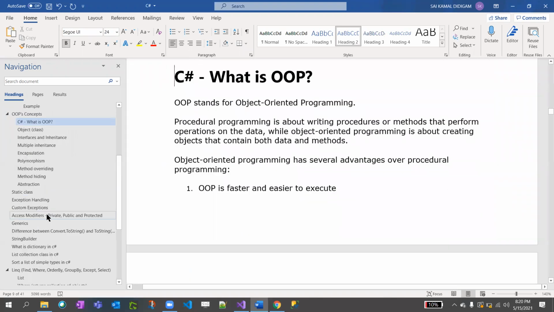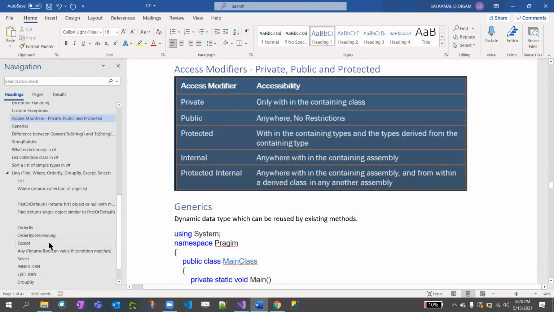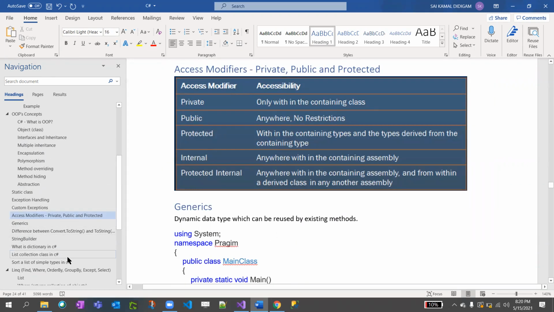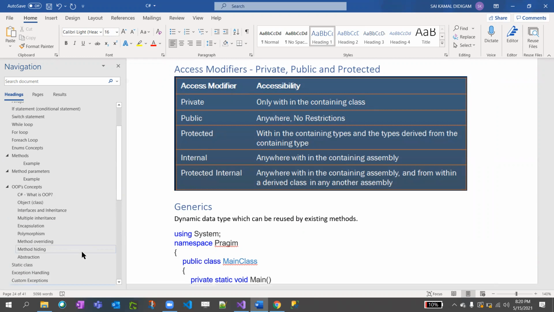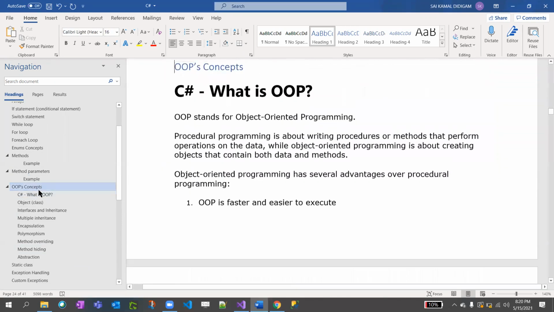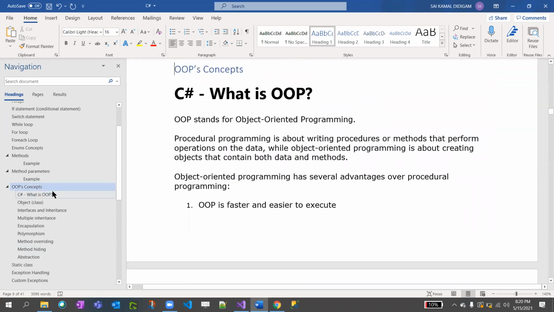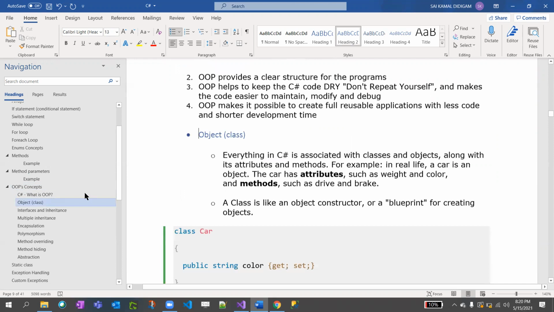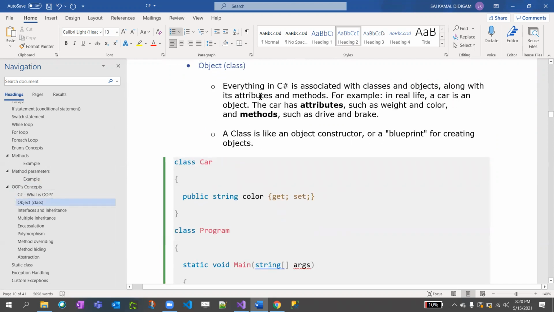Now I will wrap it up after this, until the access modifiers. So we'll finish on this part later. Yeah, so OOPS concepts, right? Object oriented programming. As I told you, object is the root of all classes and data types.